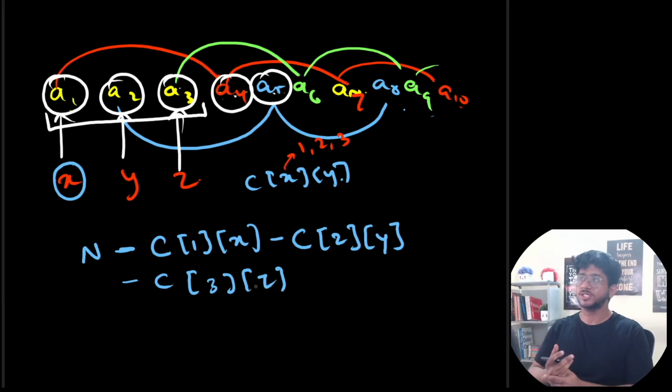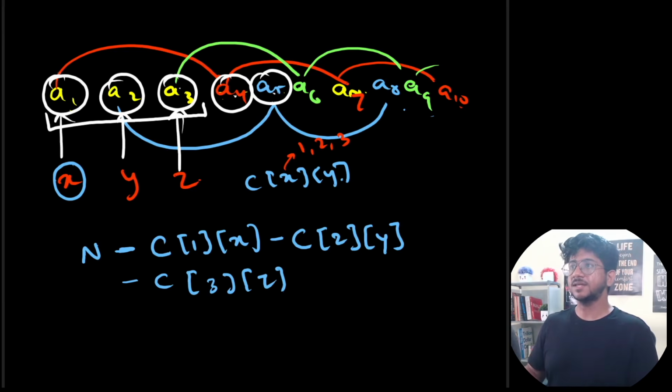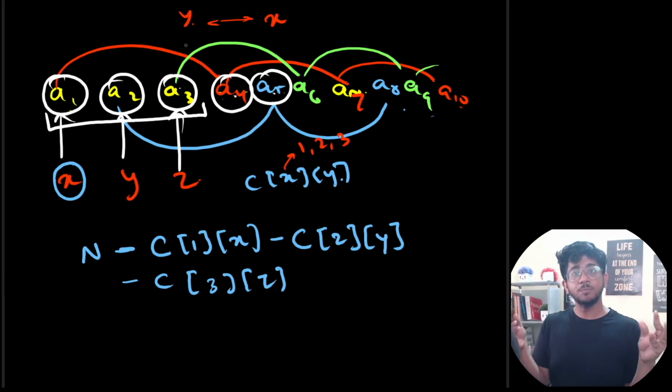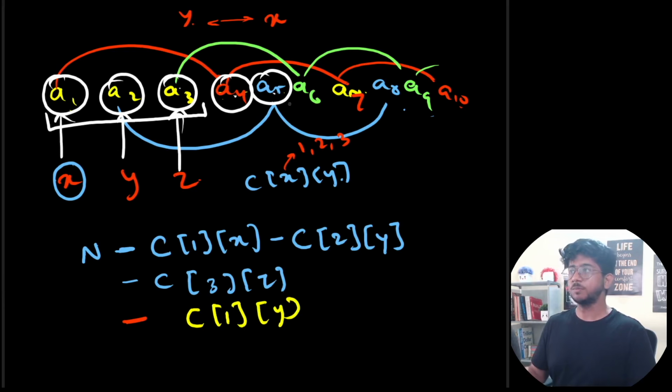Also, how does the swap help us, right? Let's say the red chain contains a y and the blue chain contains an x, right? If the blue chain contains an x and the red chain contains a y, maybe to swap them would be better, right? Because in one swap you will get both of them fixed together, so one more move would be saved, okay? So let's say in the red chain there are c of 1 comma the element y, whatever blue chain required y, the red chain contains this many y's, and the blue chain contains this many x, okay?